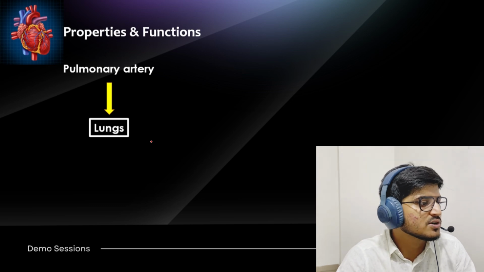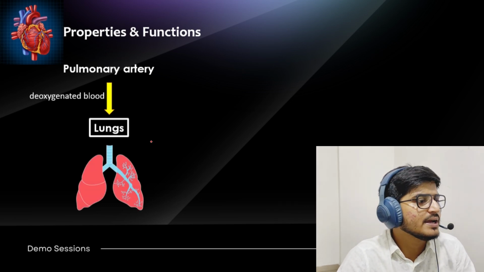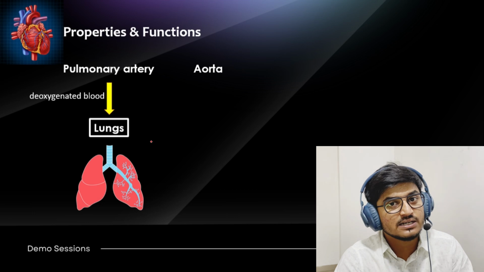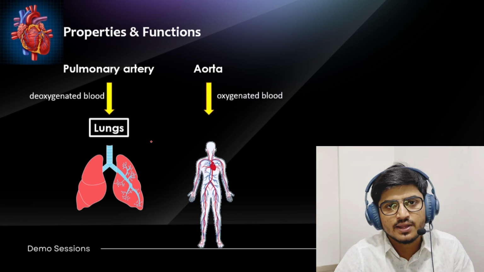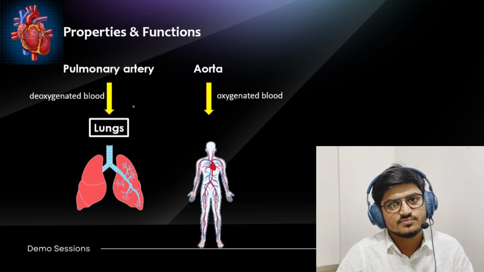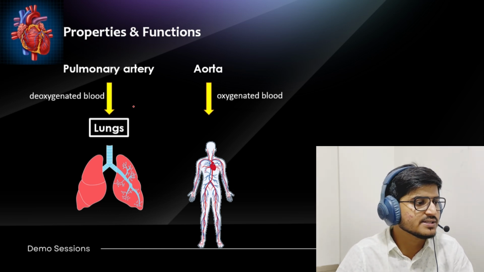So lungs take this deoxygenated blood and oxygenate it, and from the aorta all the oxygenated blood goes to all over the body and helps us to carry on our day to day activities.